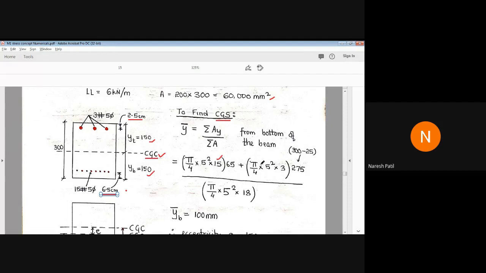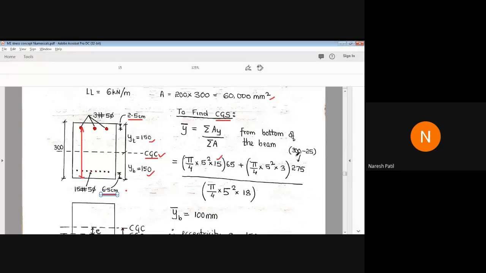Then plus pi by 4 into d square into the number of cables, which are 3, and again the distance from bottom fiber, from here to here, is how much? 275.